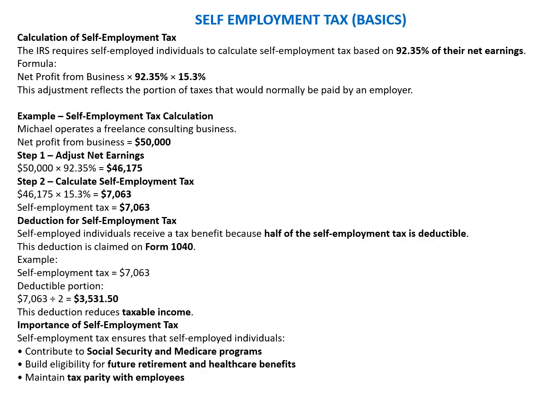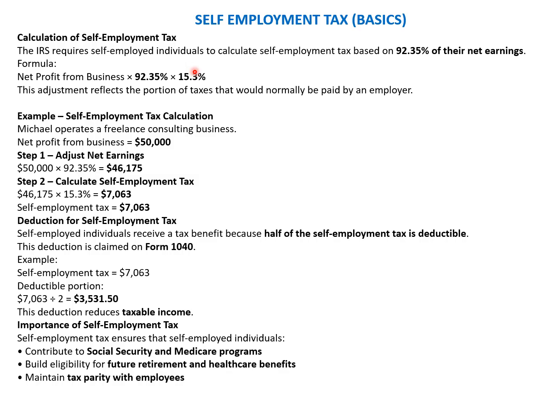Okay. Calculation of the self-employment tax. The IRS requires self-employed individuals to calculate the self-employment tax based on 92.35% of their earnings. Which means the IRS requires self-employed individuals to calculate the tax based on 92.35%.